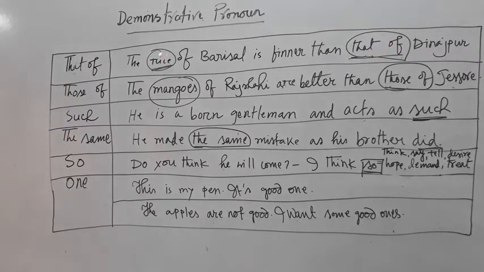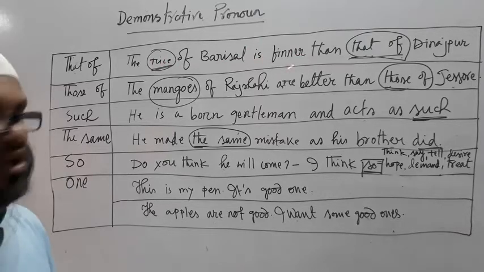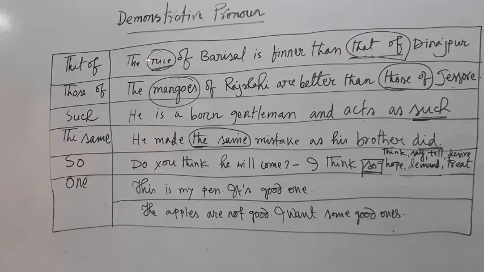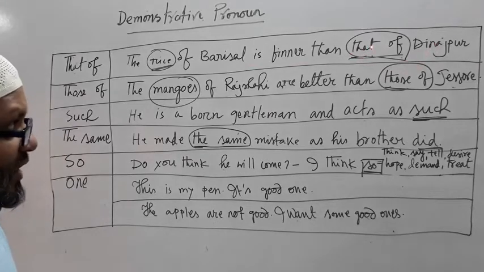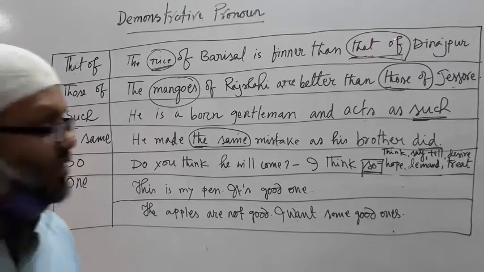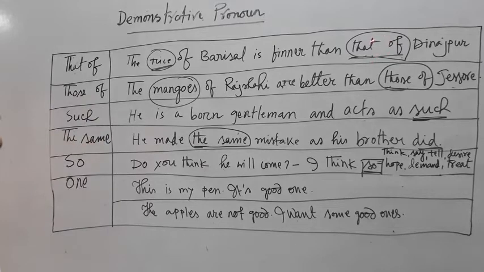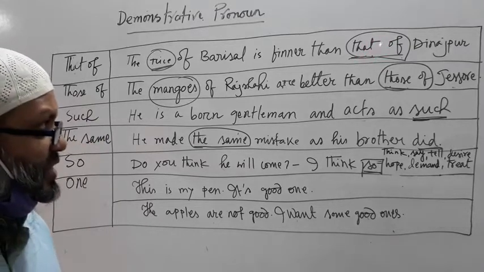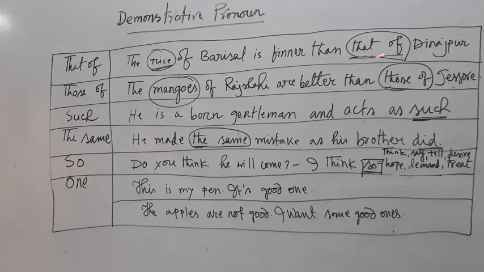In the same way, we will avoid the repetition of a noun whenever it would be used again or frequently in any sentence. We will try to use that of in place of that noun. The rice of Borishal is finer than, not rice, rather that of Dinajpur. We can write rice, but it would be repetition, so to avoid repetition we use that of.